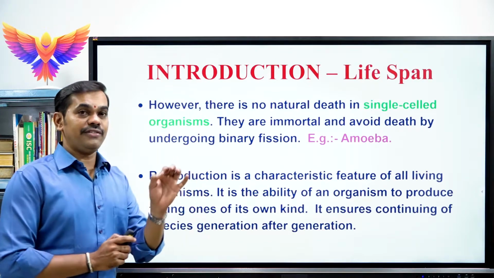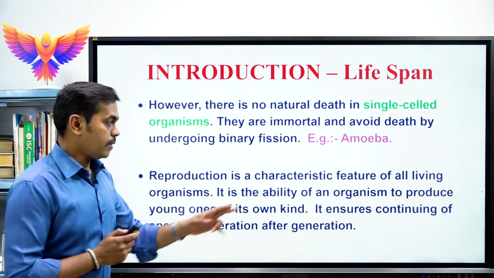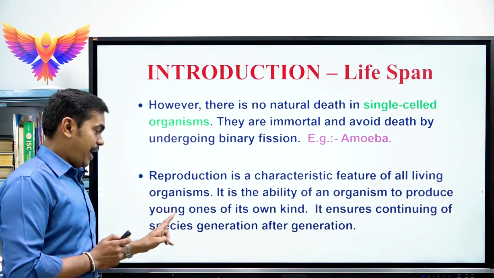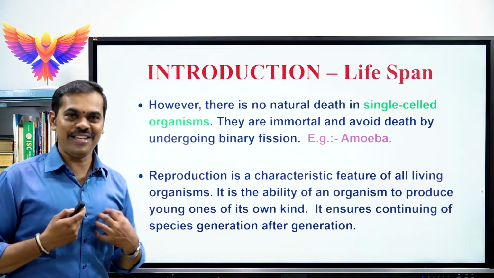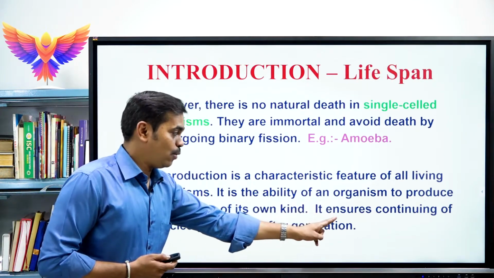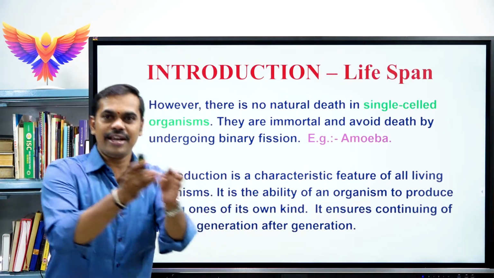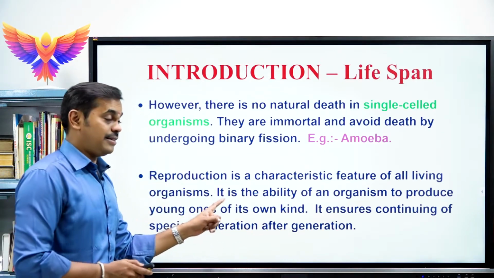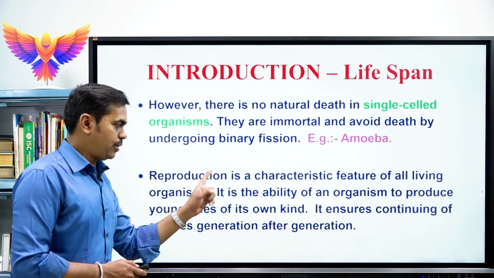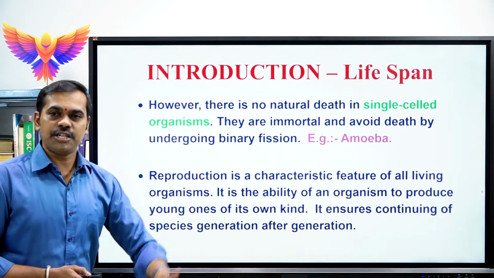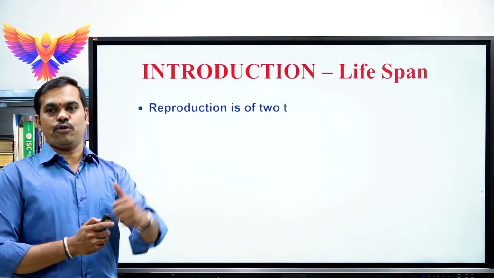It is defined as the ability of an organism to produce young ones of its own kind, that means similar kinds, and these young ones ensure the continuity of the species from generation to generation. That is the exact definition of reproduction. It is a one-mark question, very important. The next concept we will be learning is the types of reproduction.